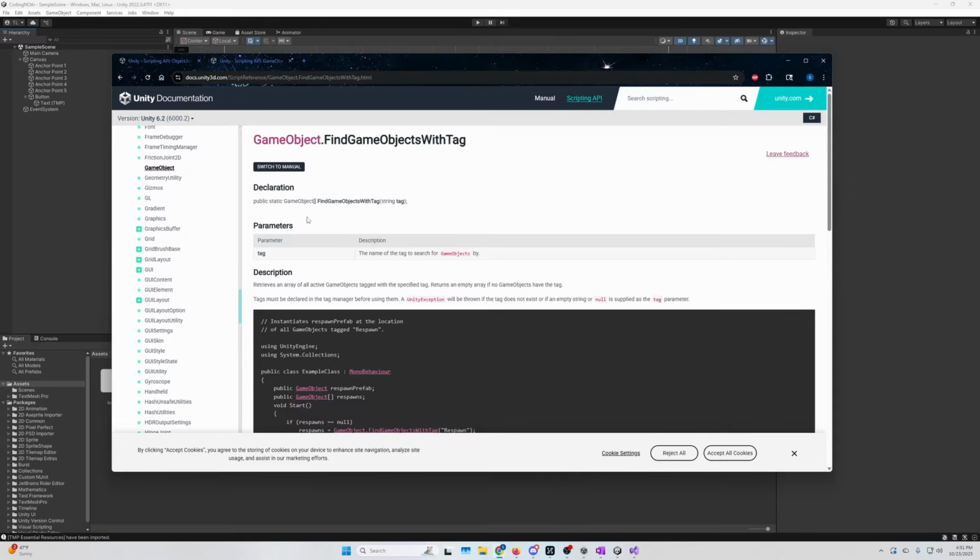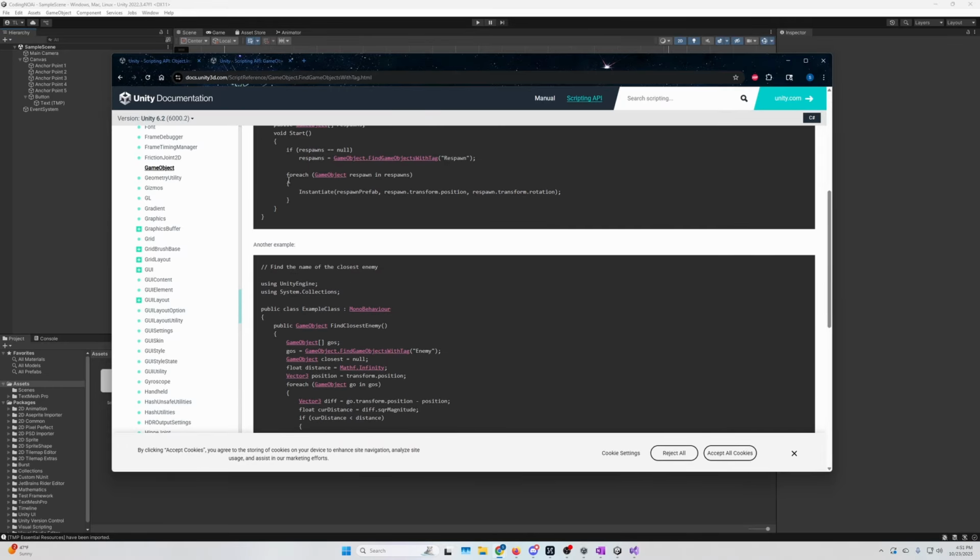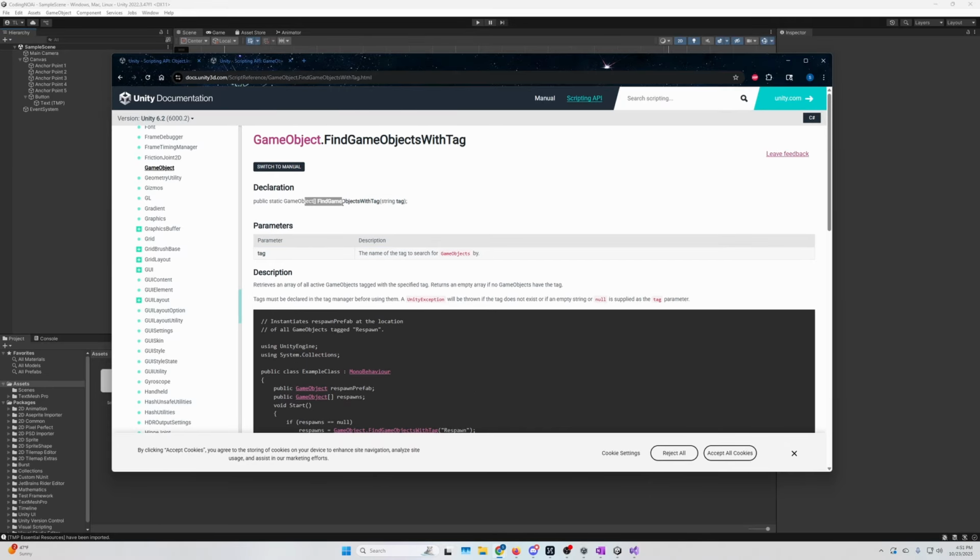Boom. So this returns a string. Or not a string, this returns a list. Well, it's probably not a list. It could be. What is it going to return? Doesn't matter. But it's going to return a group of things. We actually want to find every object with this tag, not just one object. You should always be tagging your main character with something like main character, and then only one thing should ever really have that tag. But some tags are going to be tagged the same way on a bunch of different objects. Like if everything is tagged with enemy, you can't just search for the enemy tag. You have to search for everything with the enemy tag.